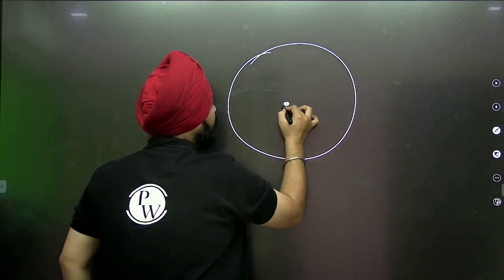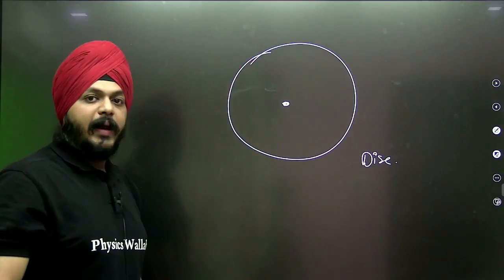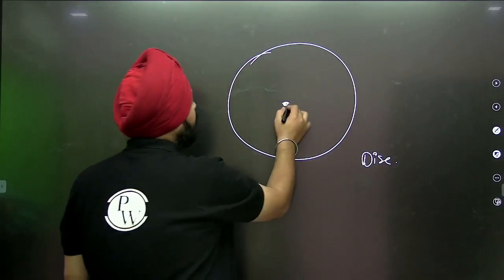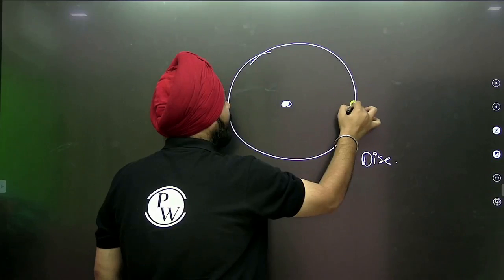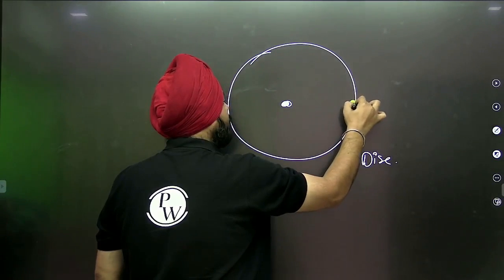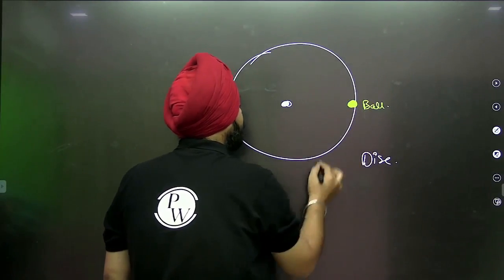There is one disk, and a small ball or a bit is attached to the disk.